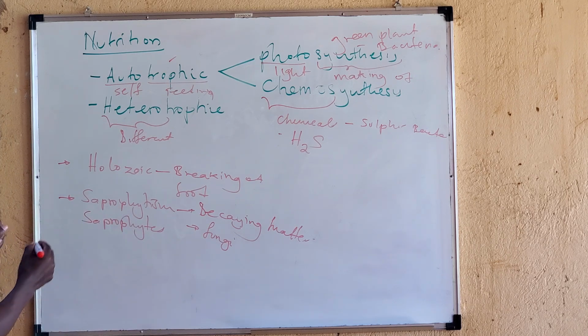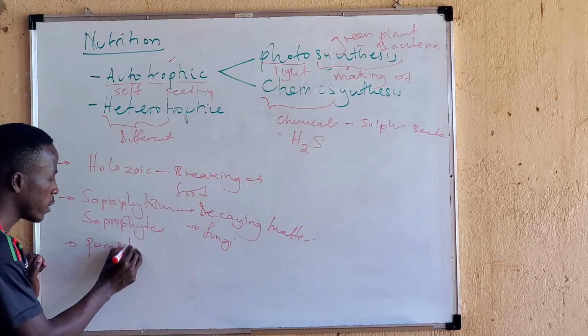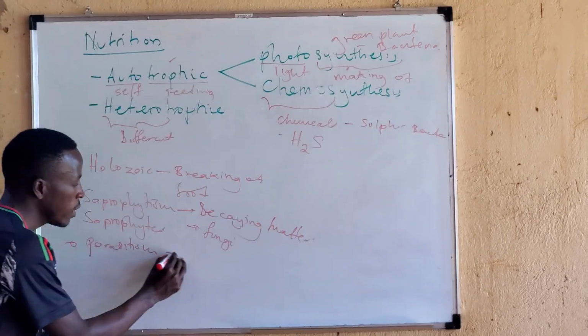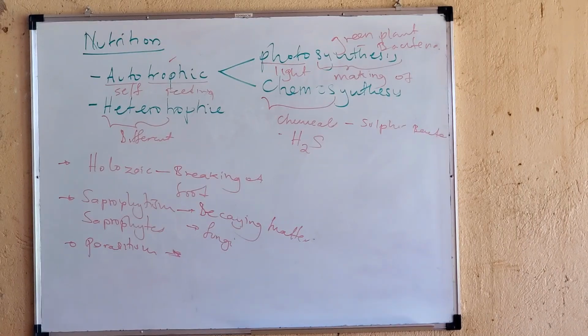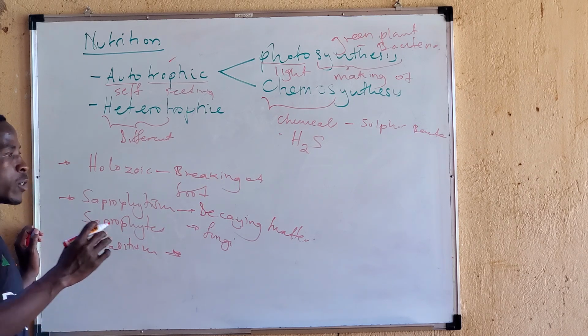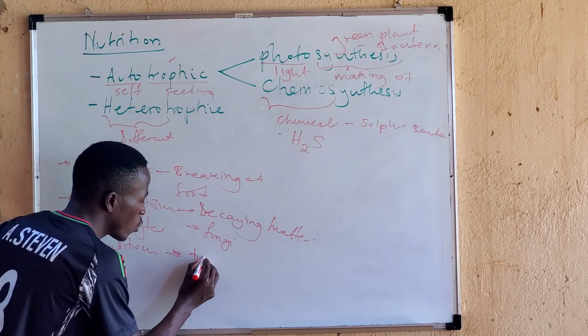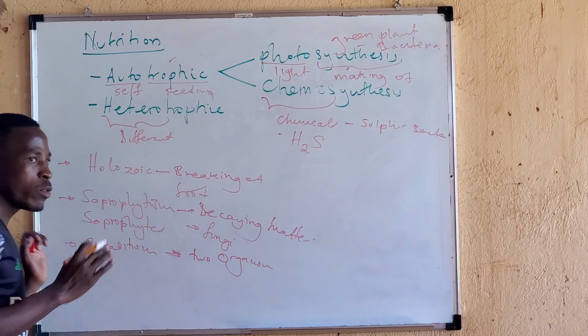Then from there, we have parasitism. Under parasitism, this is a relationship, and it is also a mode of feeding. It is actually between two organisms having a very good relationship.